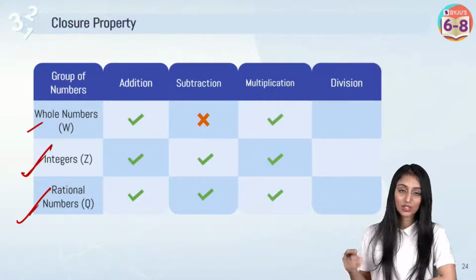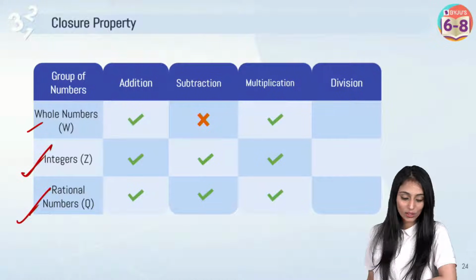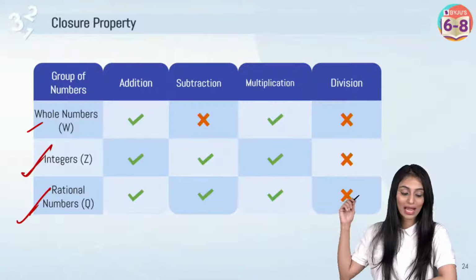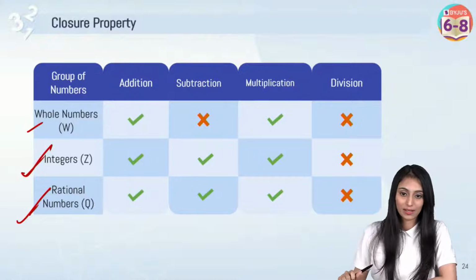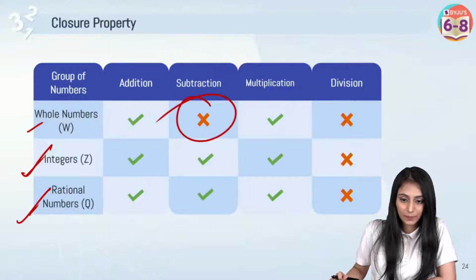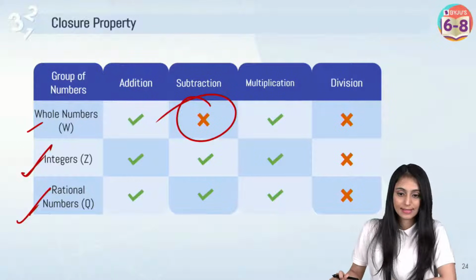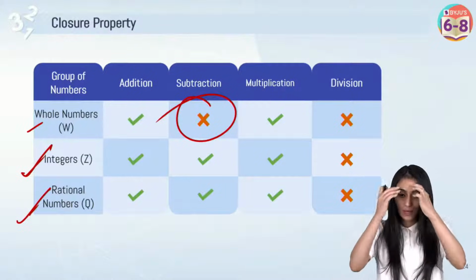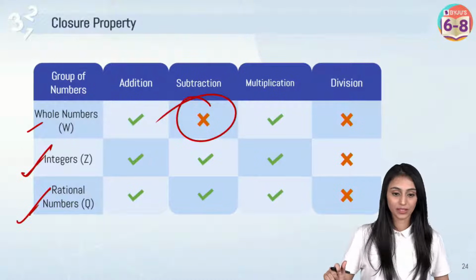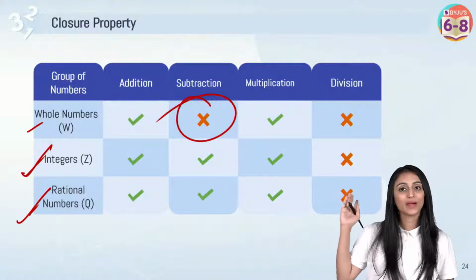Subtraction is not closed under whole numbers, right? Talking about multiplication, yes, it holds true for all the groups of numbers. Talking about division, it doesn't hold true for any one of them. Yes, Ayush, for subtraction in case of whole numbers, it is not. Yes, the number will be a rational number only, right? Right, absolutely. Yes, Aradhya. So I hope this is clear to everyone.